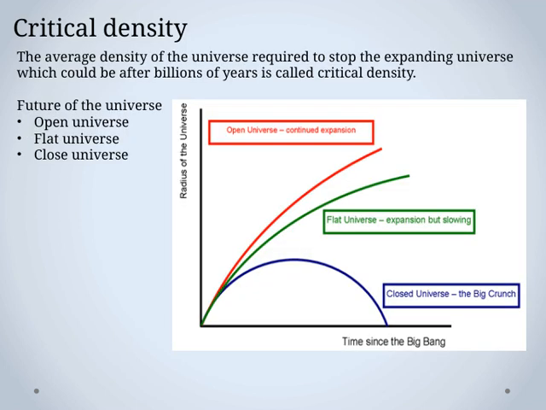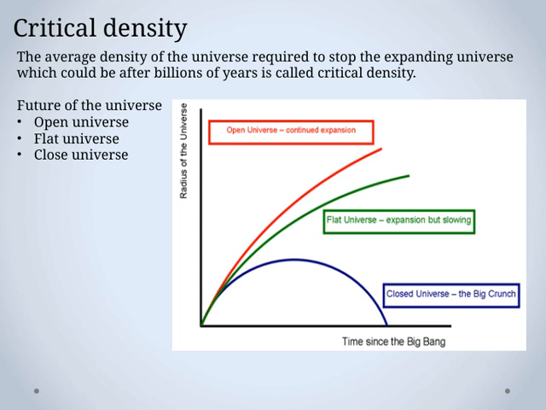Now, let's talk about the future of the universe and some of the key concepts related to its ultimate fate. One important idea is the average density of the universe, which we call the critical density. This is the density needed to stop the universe from expanding forever. If the universe's density is exactly at this critical level, it can tell us a lot about what might happen next. Depending on whether the density is above or below this critical point, the universe can have different geometries.